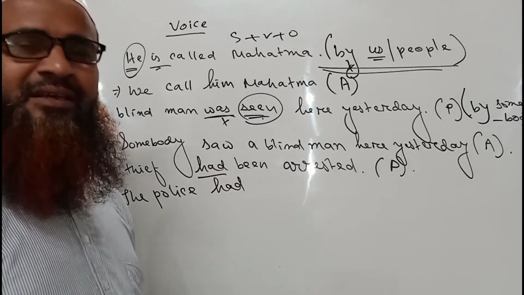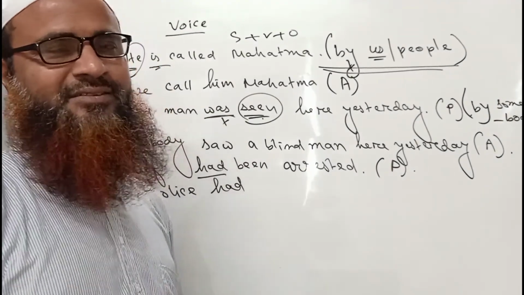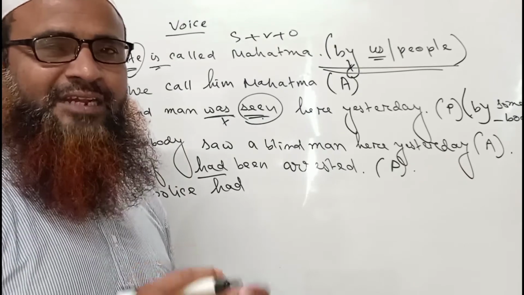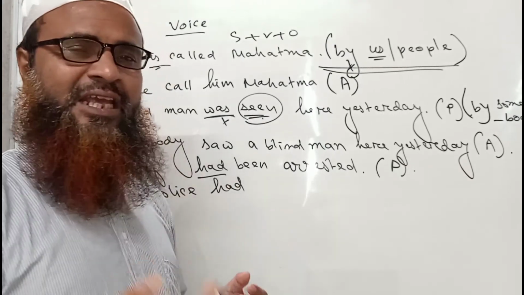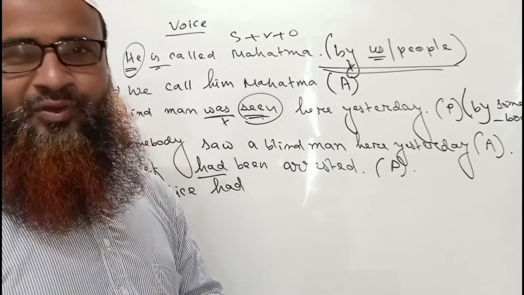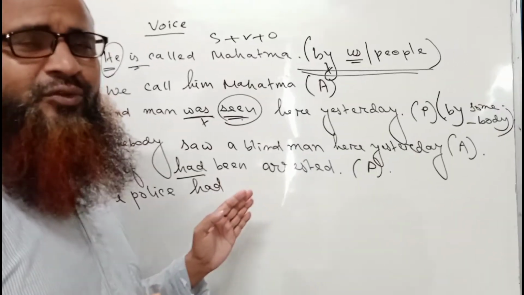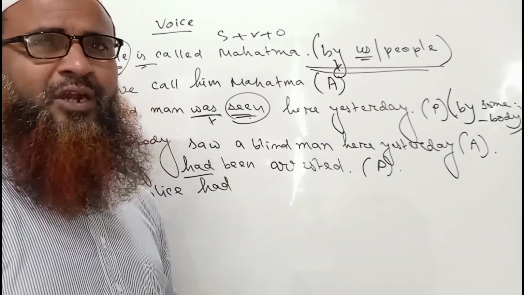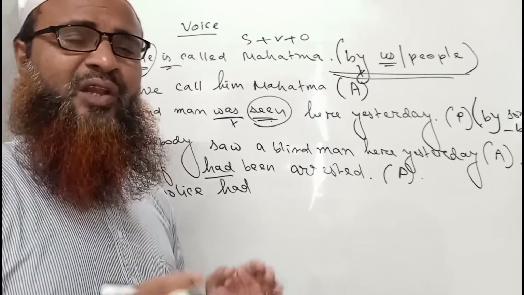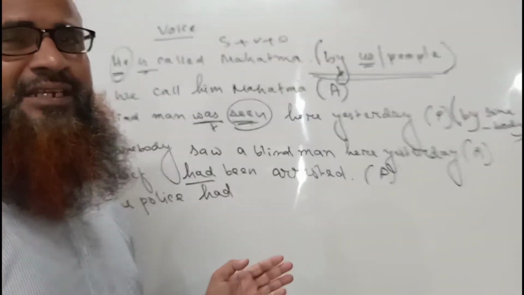We can never use any alternative word instead of had. Where there is had in active or in passive voice, we have to use had only. We can never use any alternative word instead of had in active or passive.